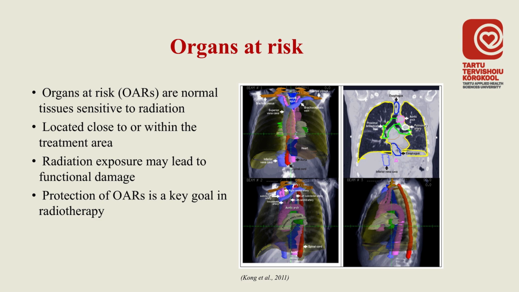Organs at risk, or ORs, are normal tissues that are sensitive to radiation and are located close to the treatment area. Because of their sensitivity, radiation exposure can lead to functional damage. Therefore, in radiotherapy, it is not only important to treat the tumor, but also to protect these surrounding structures.